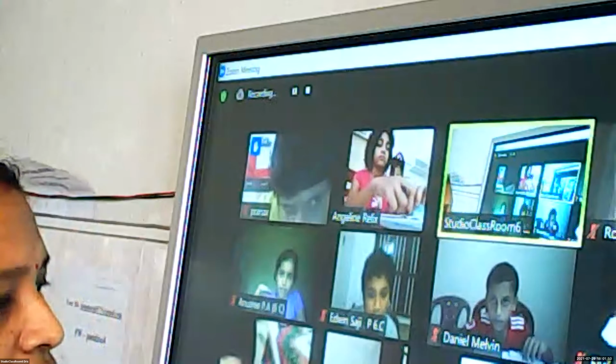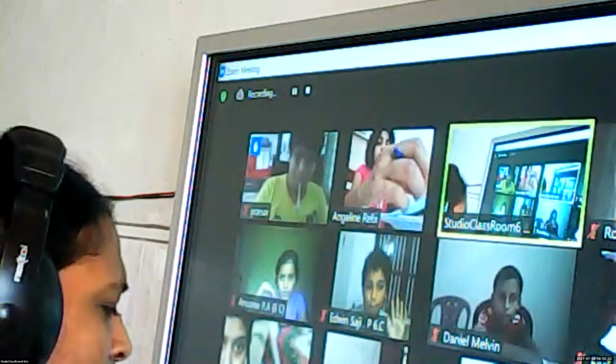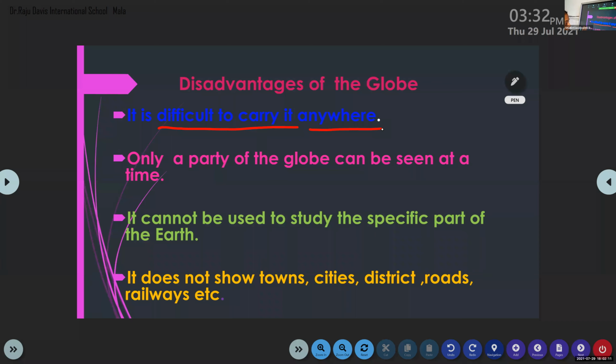Okay. We can say a map is a representation of Earth on a flat surface. Representation of Earth on a flat surface.